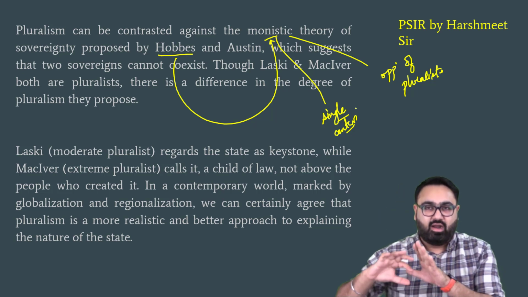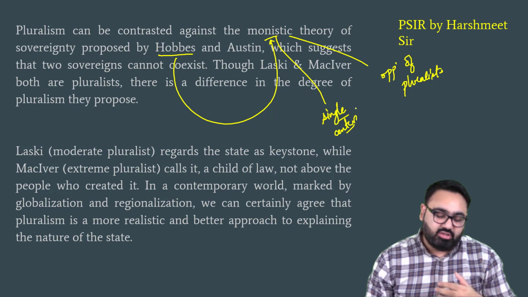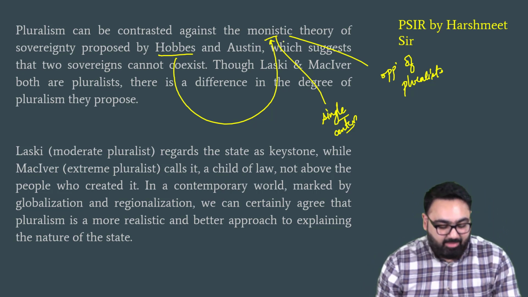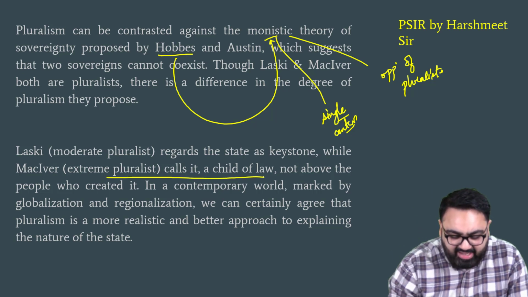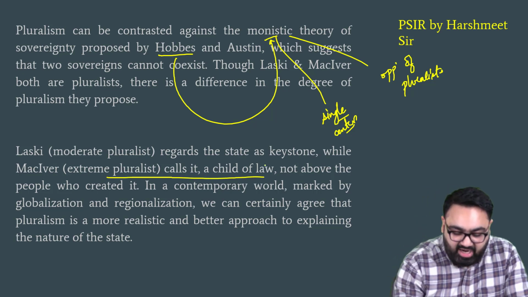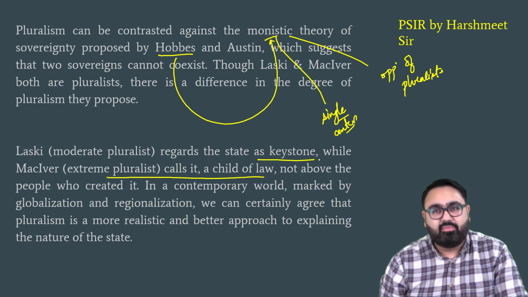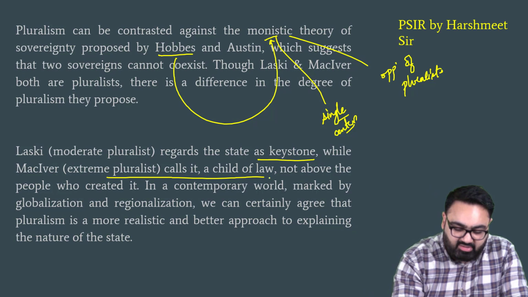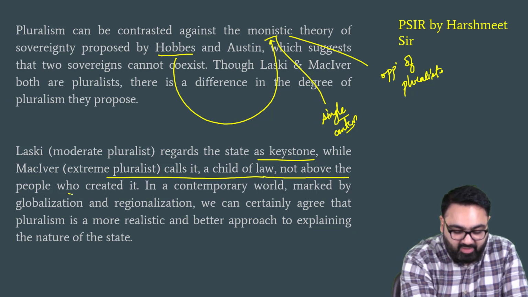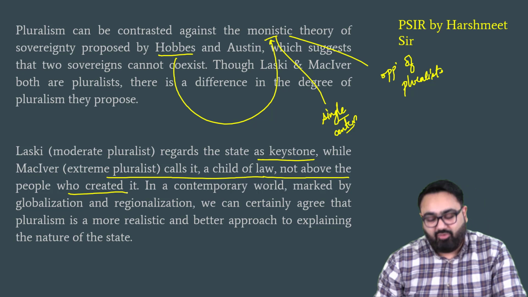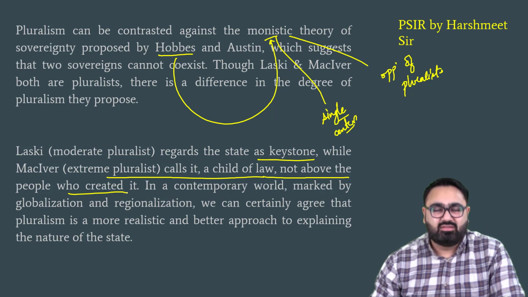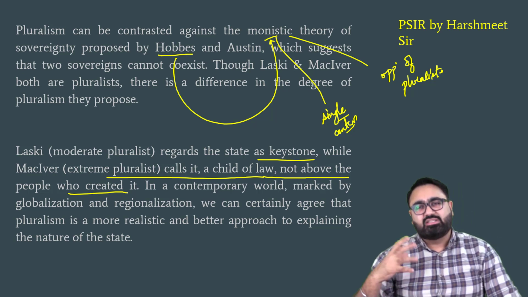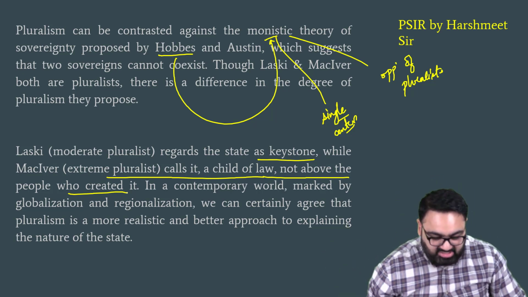On one hand there are the pluralist thinkers, on the other hand there are the monist thinkers. You can write about how Laski and MacIver had slightly different views. Laski regards the state as a keystone, meaning the most important center of power, and the others revolve around it. MacIver thinks that it is a child of law and not above the people who created it. This means for MacIver, government is as powerful as the other institutions. For Harold Laski, government is more powerful, but there are other centers of power as well.